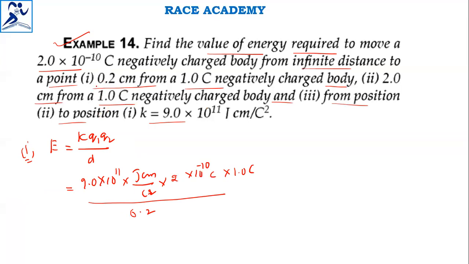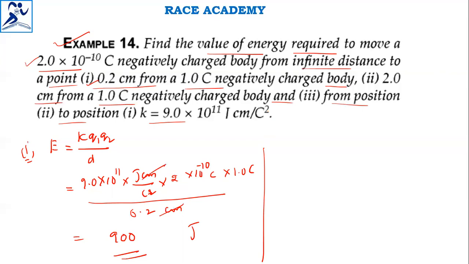So 0.2 centimeters in the first question is D, and there is a 1 coulomb negatively charged body and another negatively charged body of 2 × 10^-10 coulombs. Both the coulomb squares get cancelled, and the 0.2 is in centimeters, so joule centimeters get cancelled. Finally, you will get the answer in joules only. So you will get 900 joules as the answer for the first question.